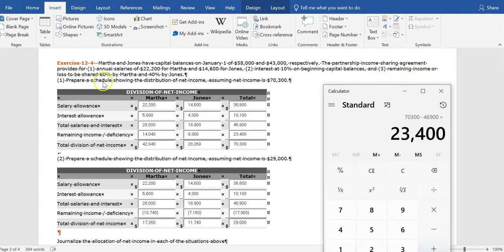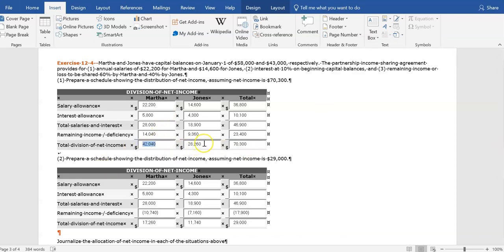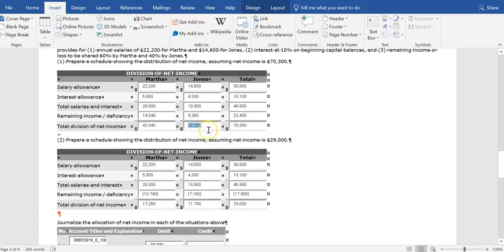The remaining income or loss after salaries and interest is distributed 60, 40. 60% to Martha. So 60% of the $23,400 will go to Martha, and the remaining $9,360 will go to Jones. Okay. So adding it up, out of the total $70,300 in net income, $42,040 goes to Martha and $28,260 to Jones. Now let's take a look at what would happen if, actually, let me jump over that. We'll come back to that in a minute.